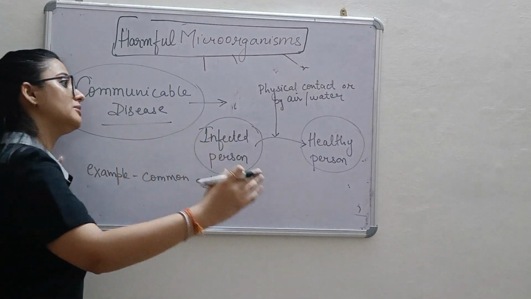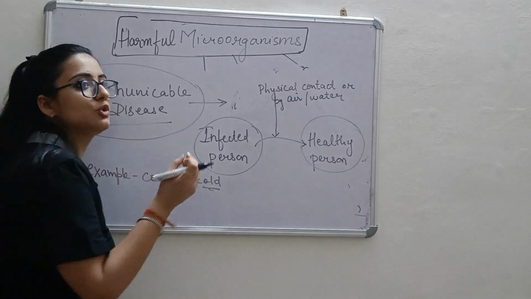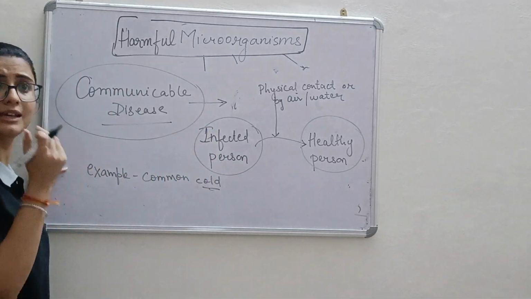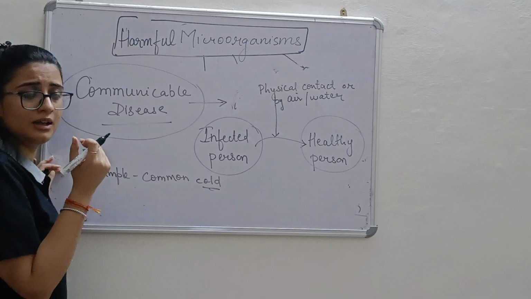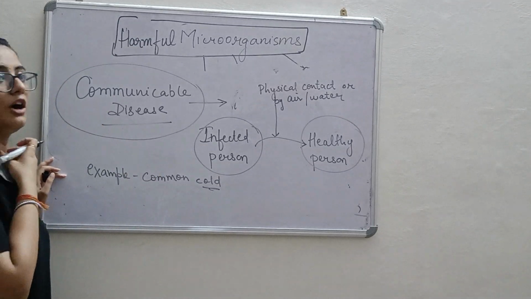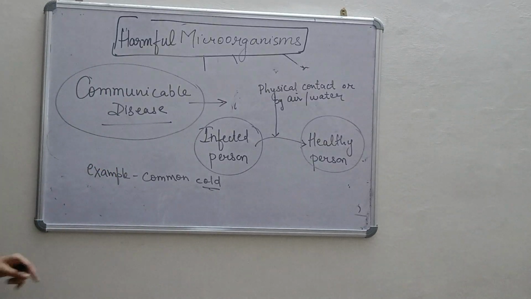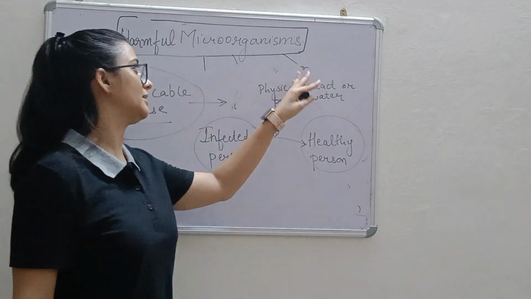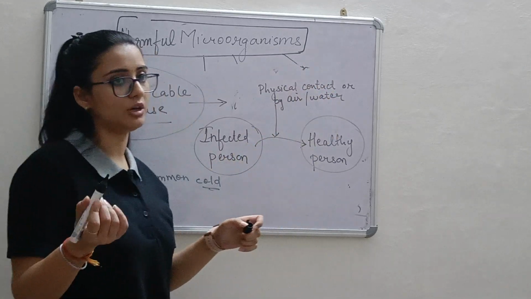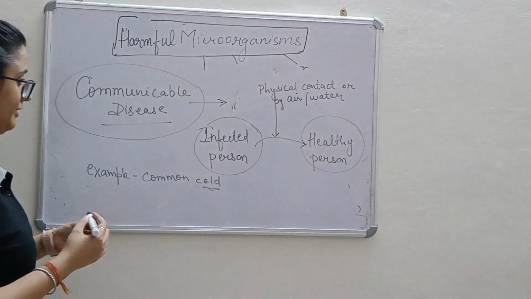The person standing nearby gets infected, because the air droplets go in the air and the person is taking in the same air, and when it reaches his nostrils, it affects the throat area of a healthy person. So common cold is a communicable disease. Infected person से healthy person आता है by physical contact, या तो आप उसका कोई material touch कर रहे हो, या air और water से आएगा.